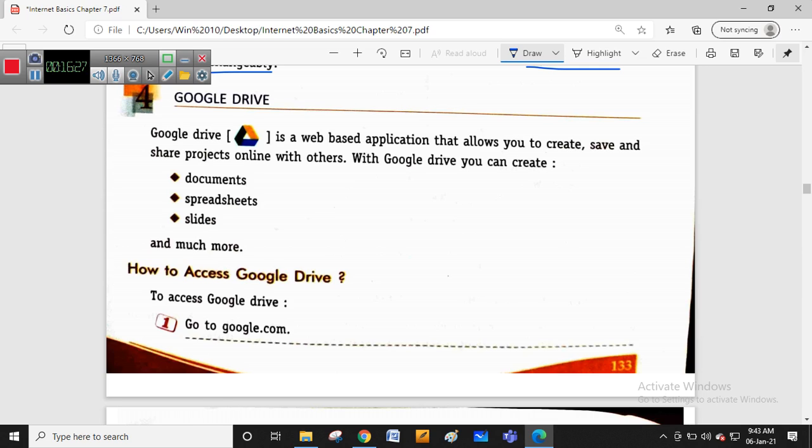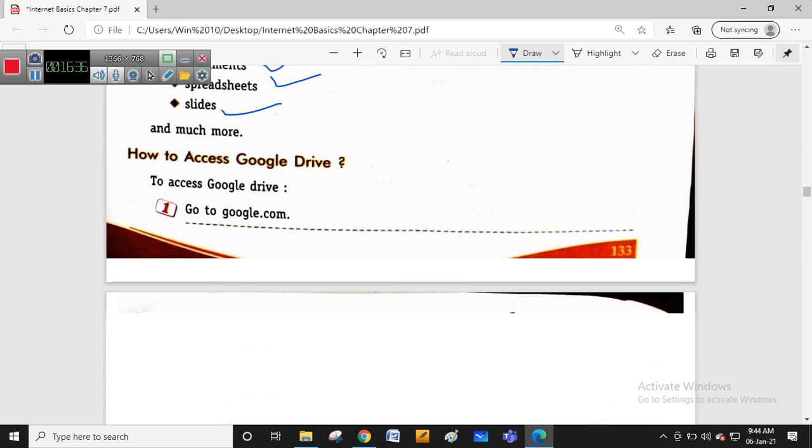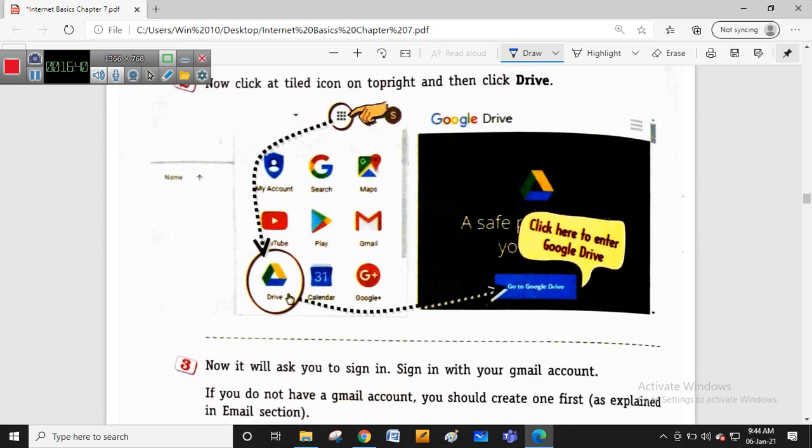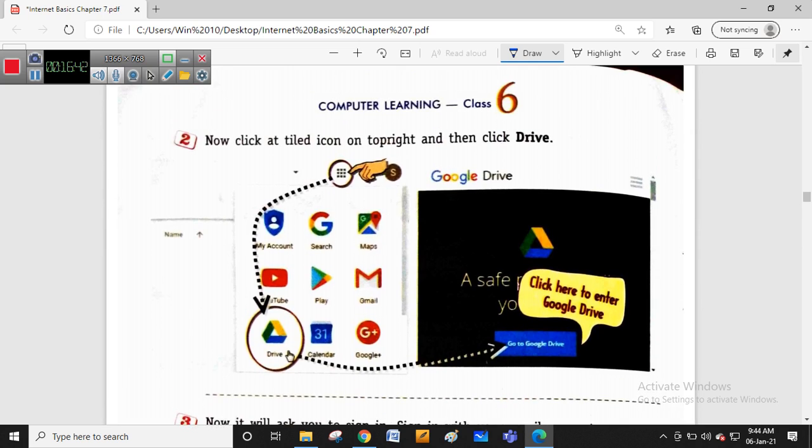With Google Drive, you can share your documents, your spreadsheets, which is nothing but MS Excel, and your PowerPoint slides. Almost all things you can share. How do you access this Google Drive? In the same way, if you see the dialog box, by clicking the icon you'll get Google Drive.